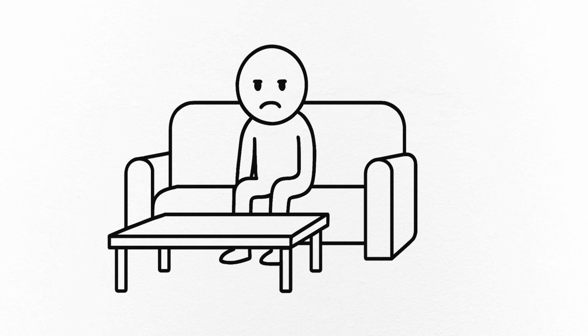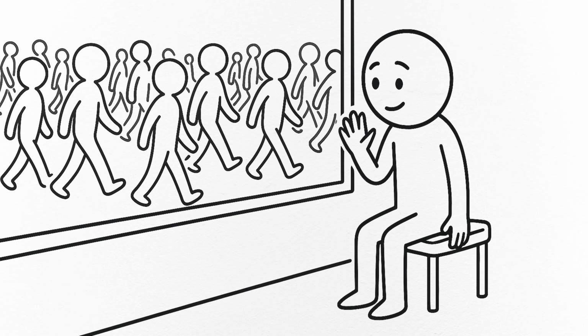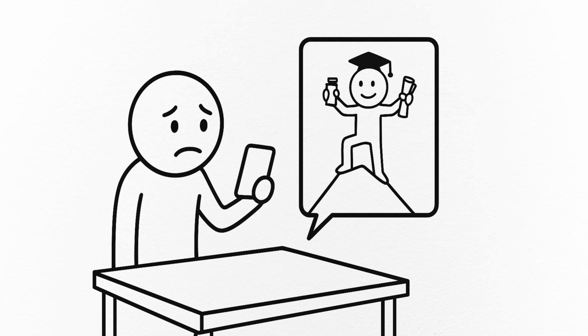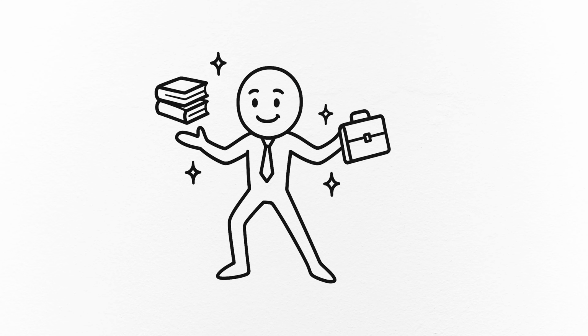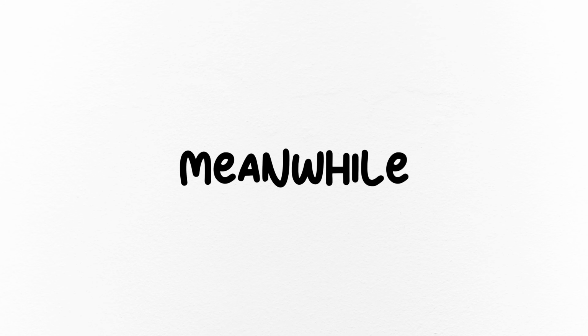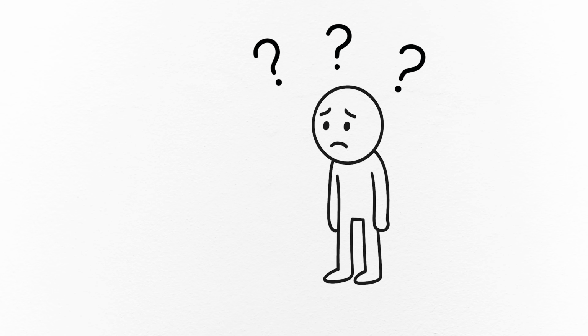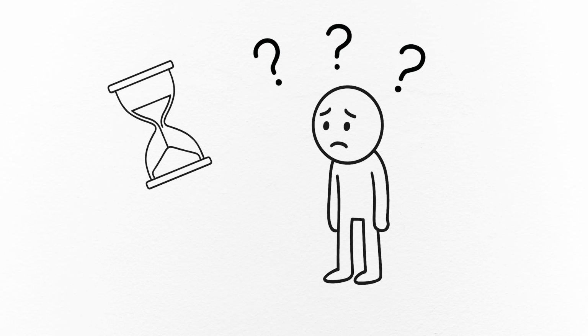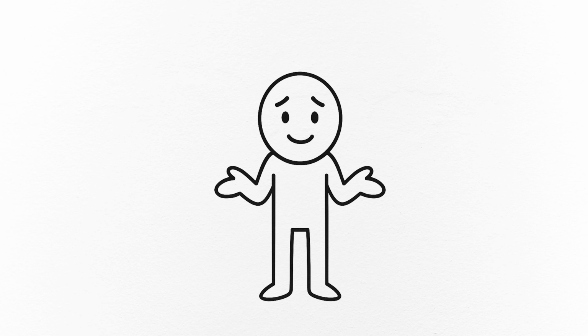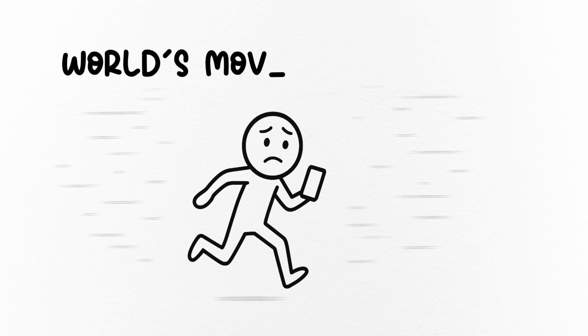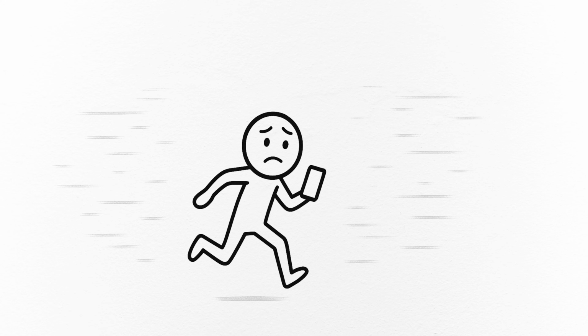And here's the thing that really messed with me. Everyone else seemed to have their lives together. Like this one guy I follow. He's my age. He owns a business, speaks 5 languages, and has a 6-pack. Meanwhile, I accidentally bought the same shirt in 3 colors because I forgot I already had it twice. I started spiraling, thinking I messed up, wasted too much time, fell too far behind. Ever feel like that? Like the world's moving at 5 times speed and you're just buffering?